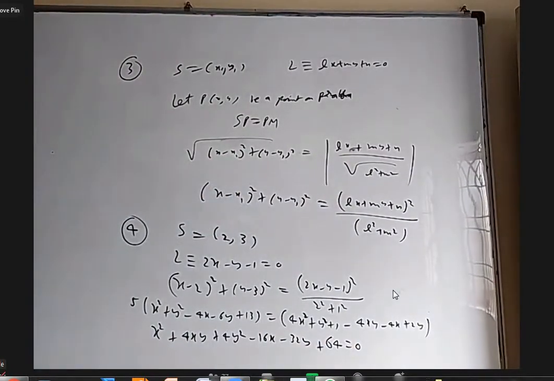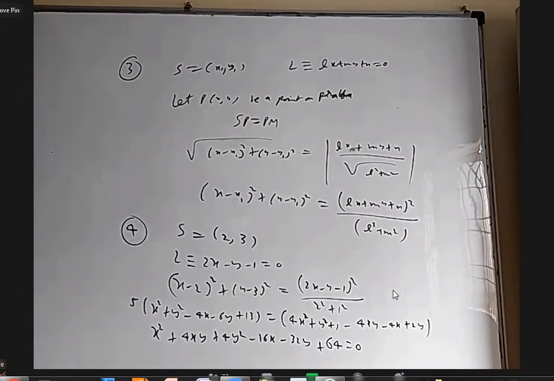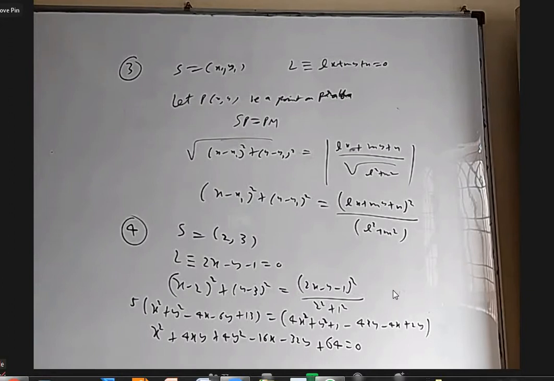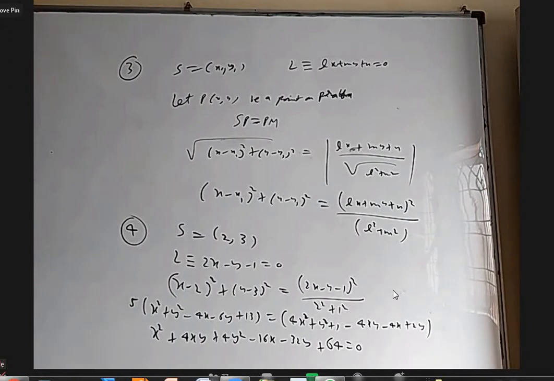Okay, is the parabola equation right? x square plus 4xy plus 4y square minus 16x minus 32y plus 64 equal to 0. Yes, sir. Okay.